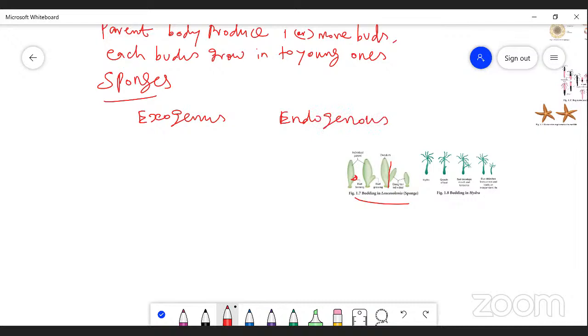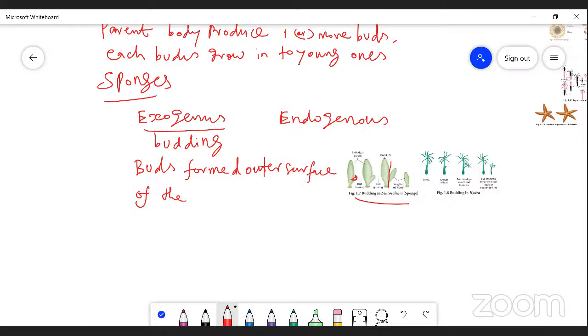What is exogenous budding? Exogenous budding means the buds form on the outer surface of the body. That is called exogenous budding.